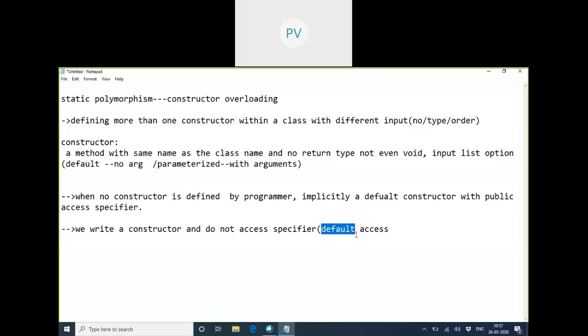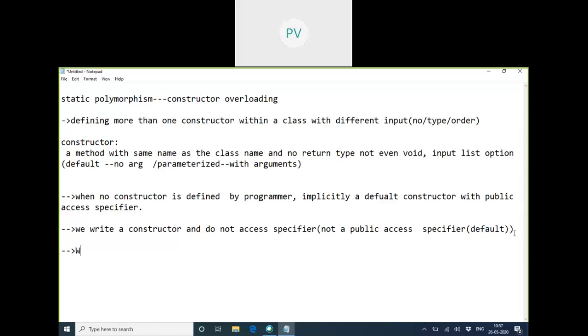It is called the default access specifier. So whenever we write a constructor without mentioning any access specifier, it will never be public. It will automatically be taken as default. We'll discuss what default means later.